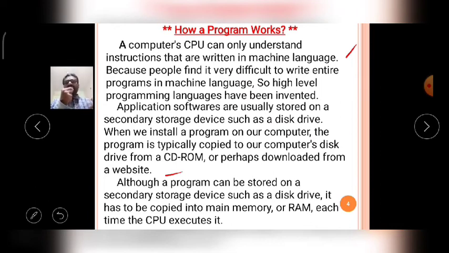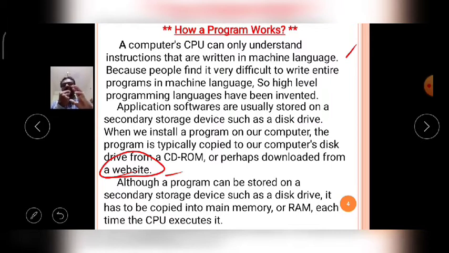If you load a high level language, that means the Python language, into the computer, then the Python software is downloaded from the official Python website. Or if you have the Python program on a CD-ROM or pen drive, whatever peripheral device it may be, then when that Python software is downloaded, it is stored in the secondary storage device.